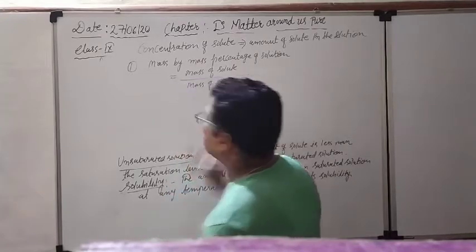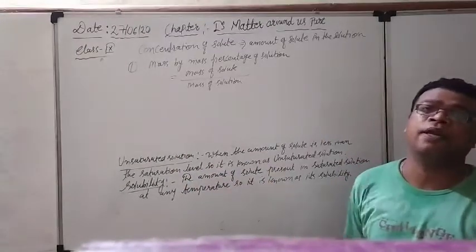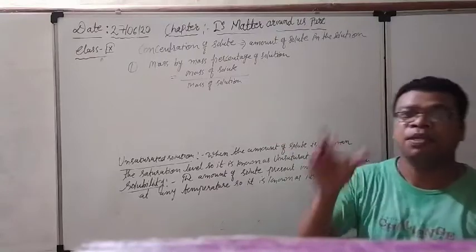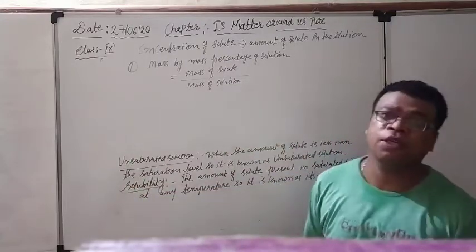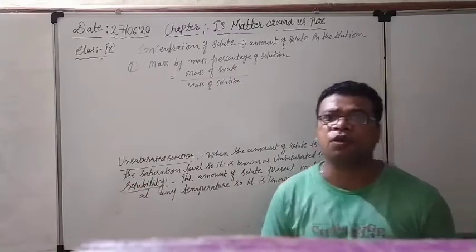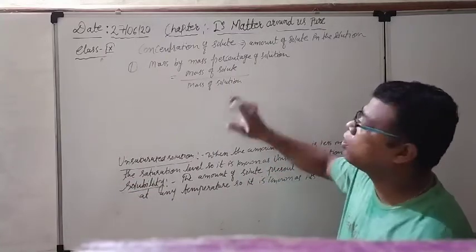On the downside we have to take the total, which means mass of solution, that is, mass of solute plus mass of solvent.